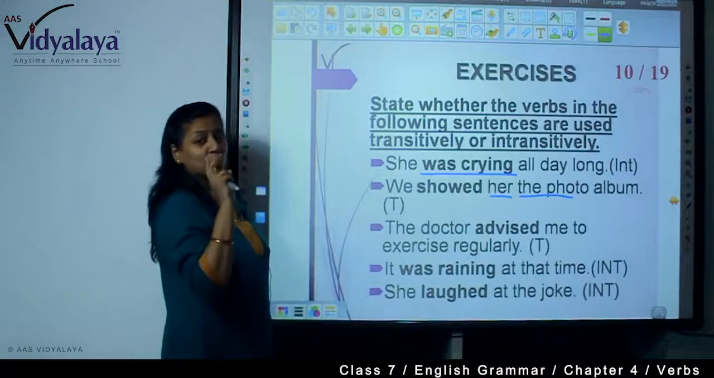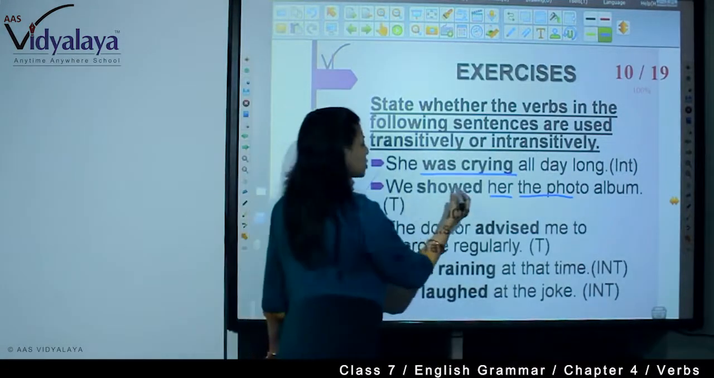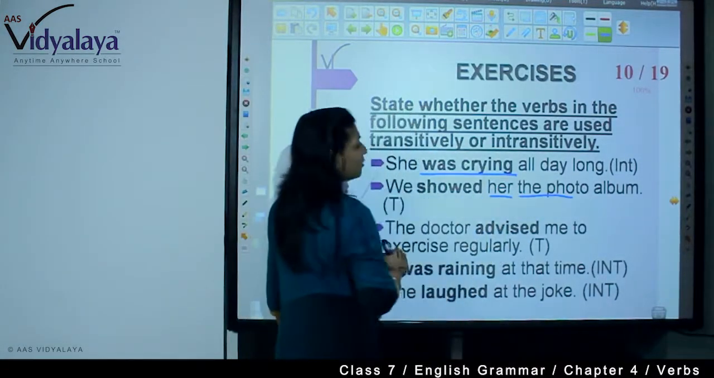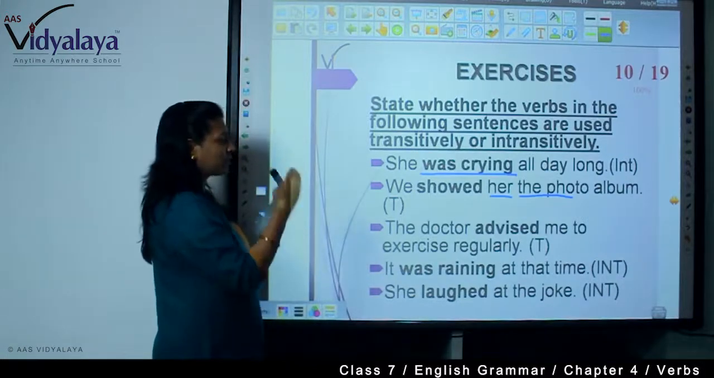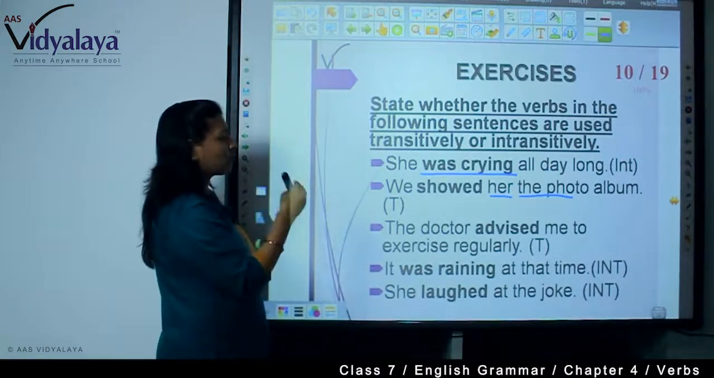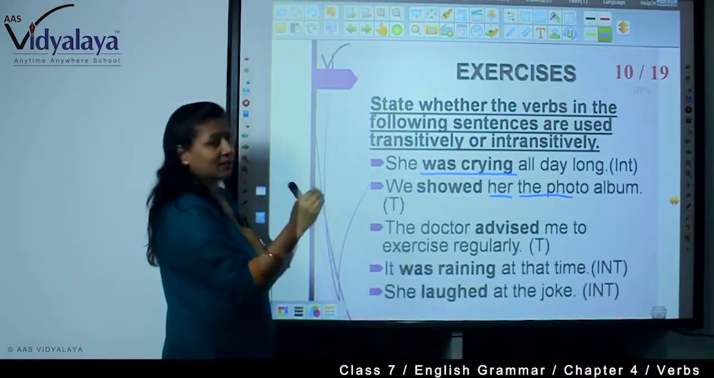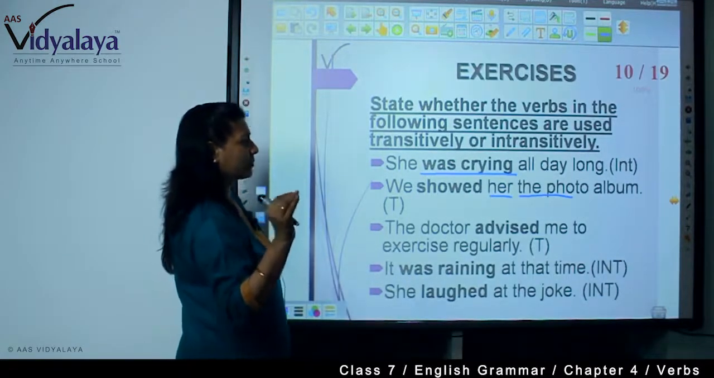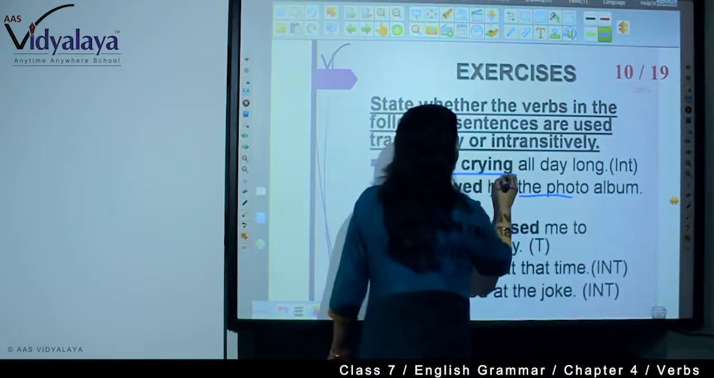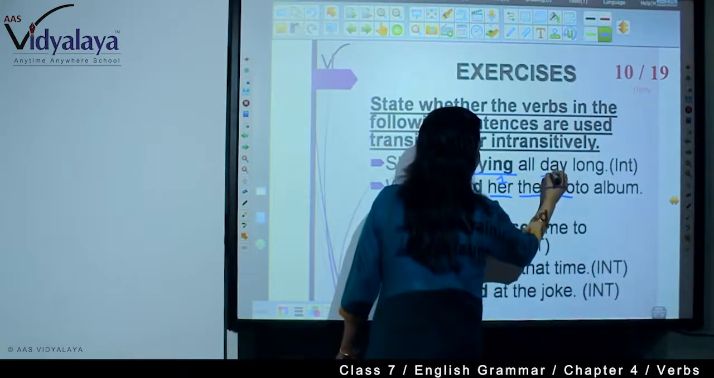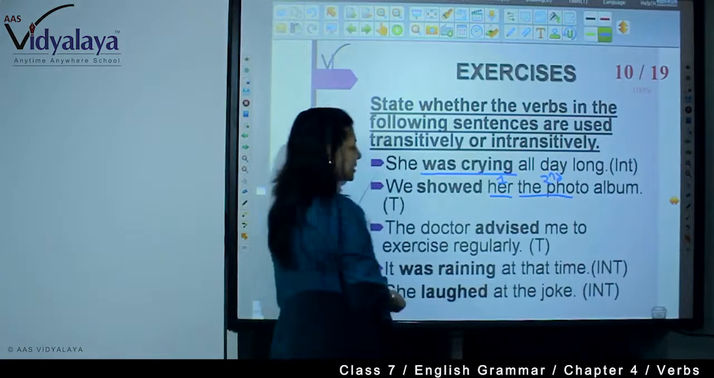We showed her the photo album. See, 2 objects. We showed her the photo album. The photo album was shown by us to her, and she was shown by us the photo album. So this is the first and this is the second object.